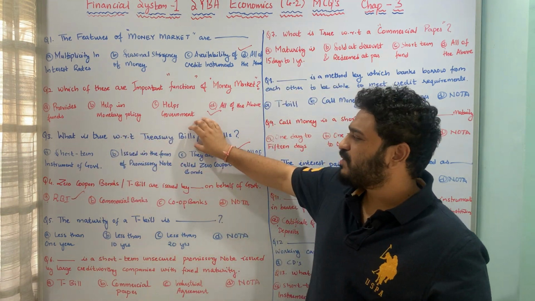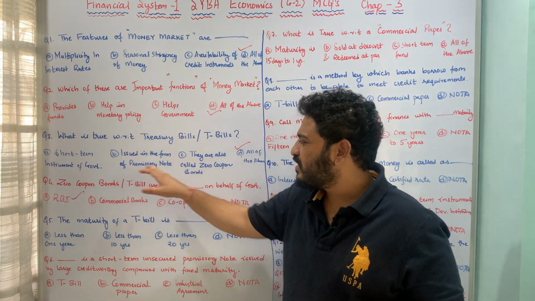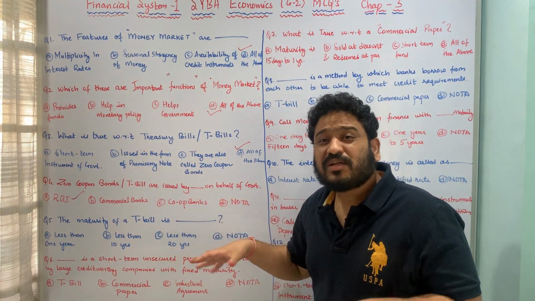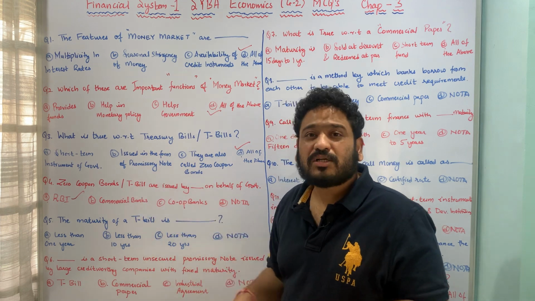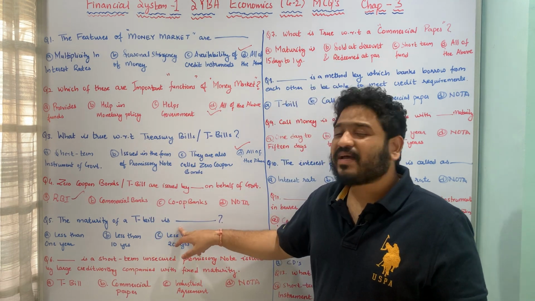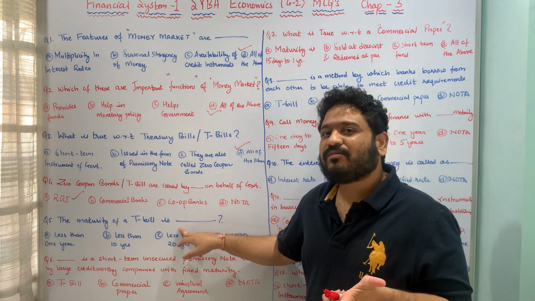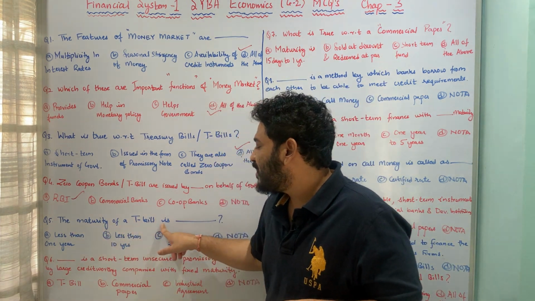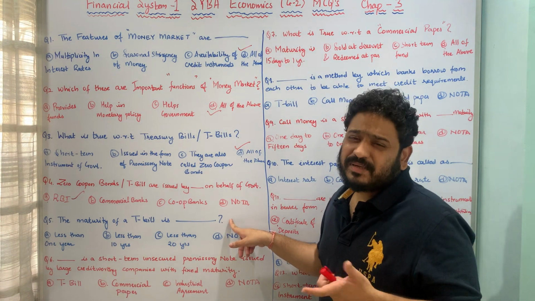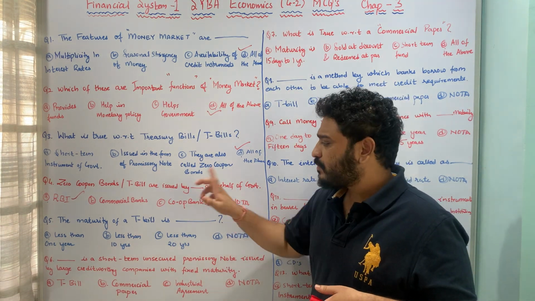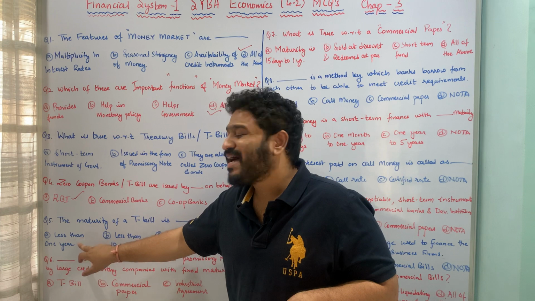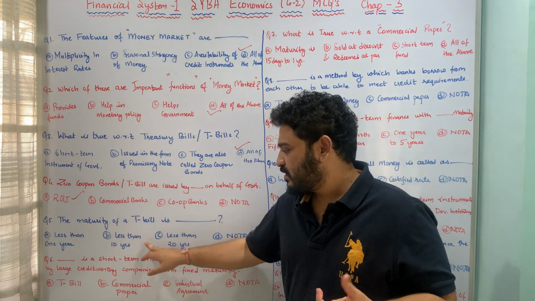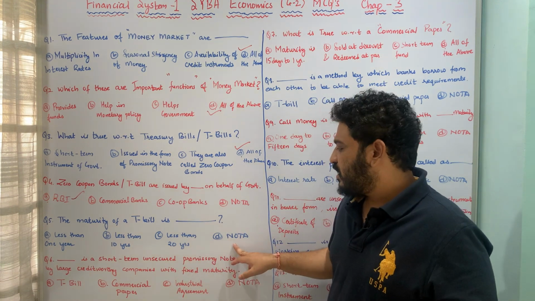That is, what are the important features associated with treasury bills, and who is issuing them. Now let us look at the maturity of a treasury bill or zero coupon bond. The next question is framed in this fashion: the maturity of a treasury bill is dash, or what can be the maturity of a treasury bill? The options are less than 1 year, less than 10 years, less than 20 years, none of the above.